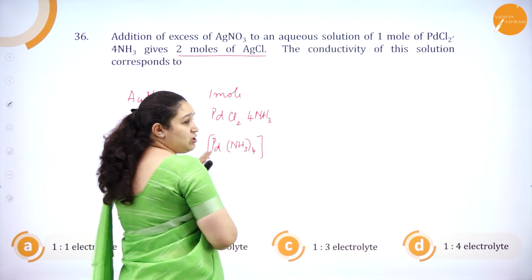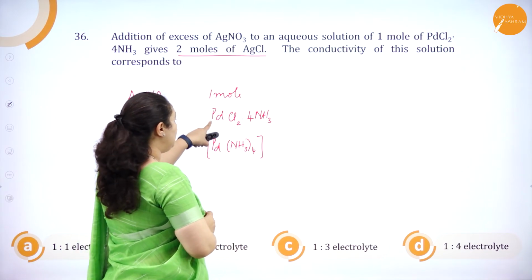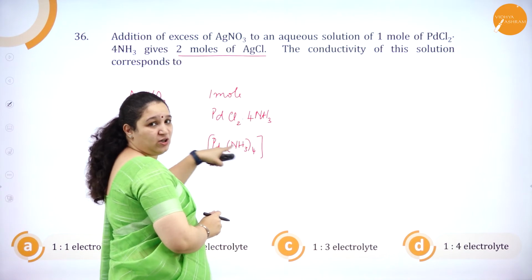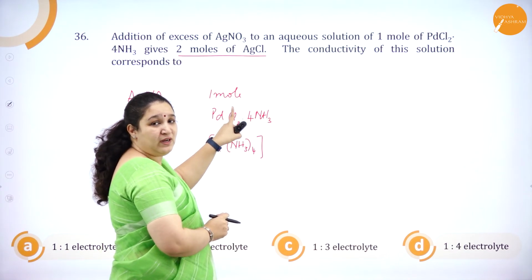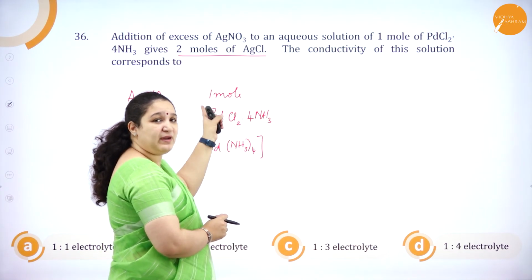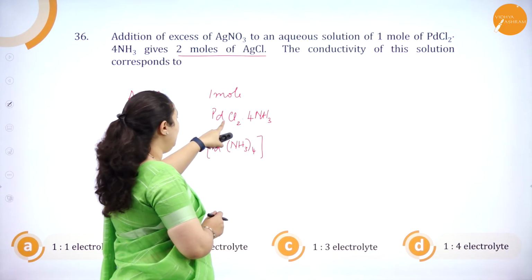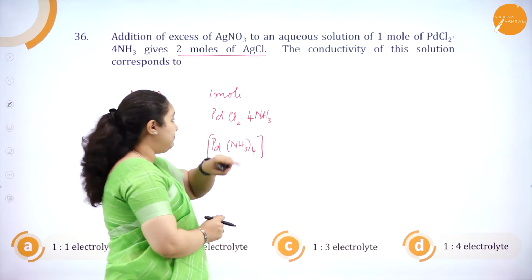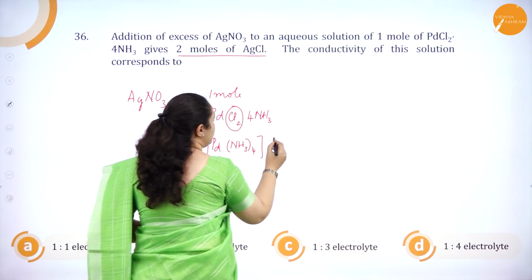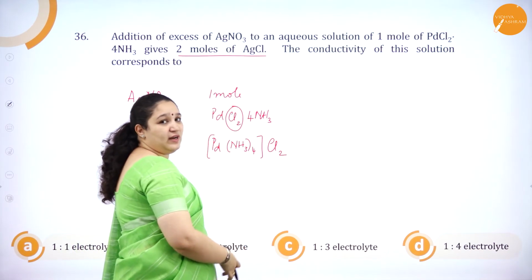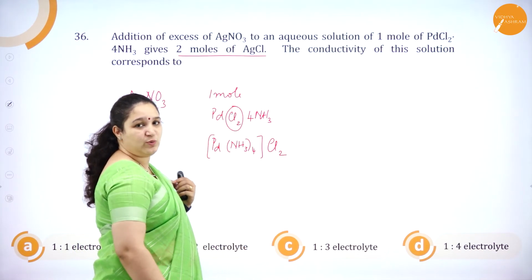See, I have only 1 mole of this particular compound, but what is the precipitate I am getting? I am getting the precipitate of AgCl, that is of 2 moles. That means both these chlorine atoms are outside, acting as counter ions and not ligands. That is what we understand.